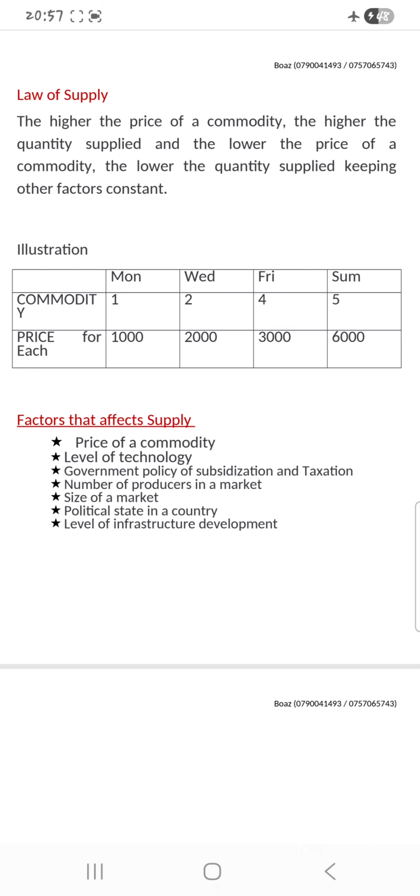That means when you use that method, you will have low product. You will have low quantity supplied because the process of producing it is very slow.